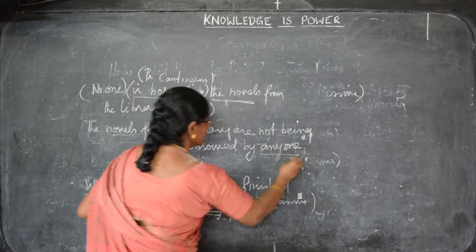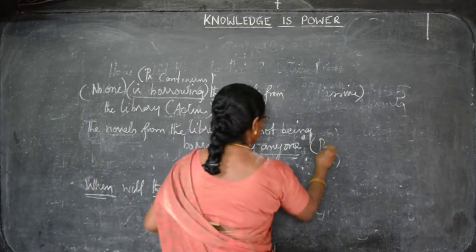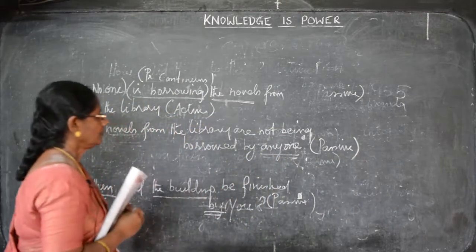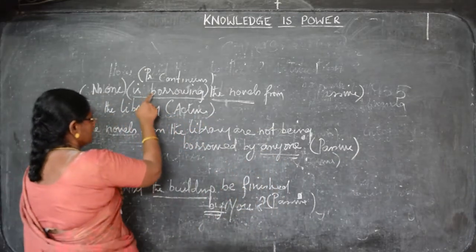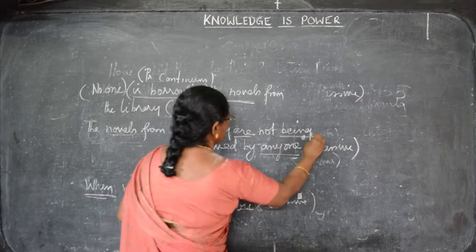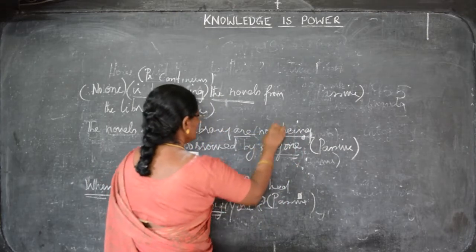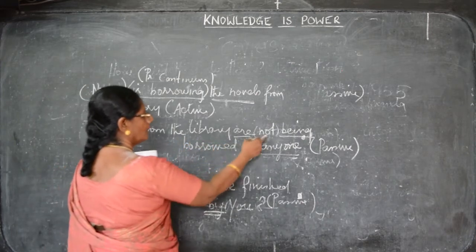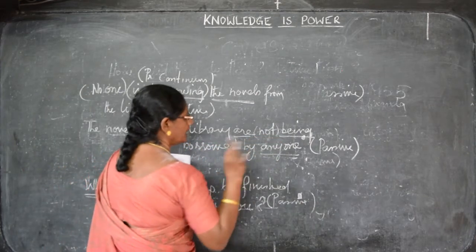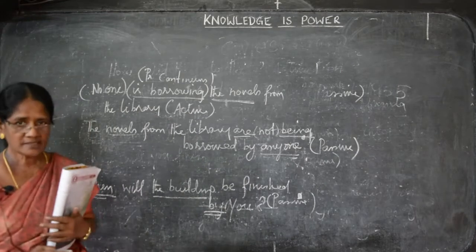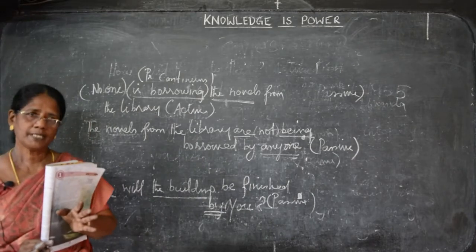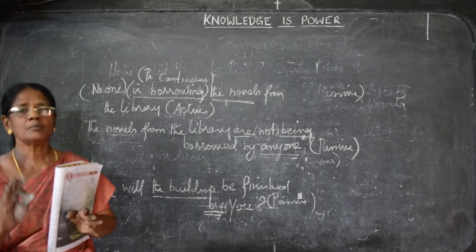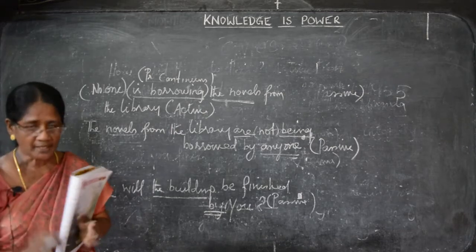When you convert this into passive voice, this becomes anyone. Now I have given the rules here. Present continuous tense is being retained as are being. You introduce not. The novels from the library are not being borrowed by anyone. So this is the answer. The sentence is quite complicated, but when you read once, twice, thrice, you will be able to understand what the rules to be applied are.